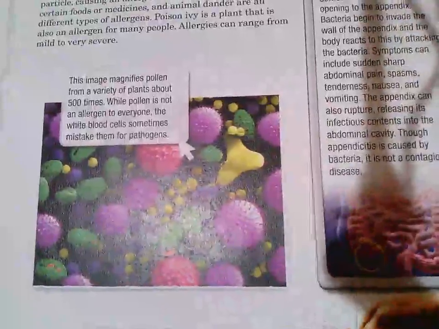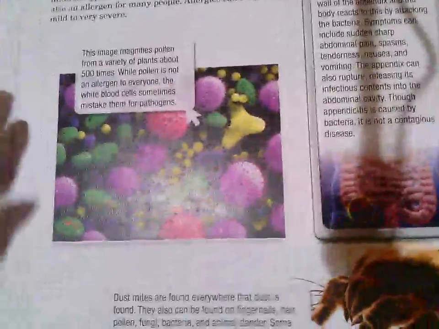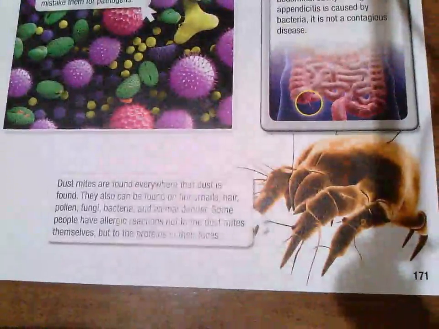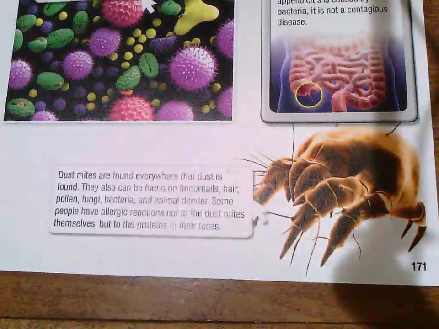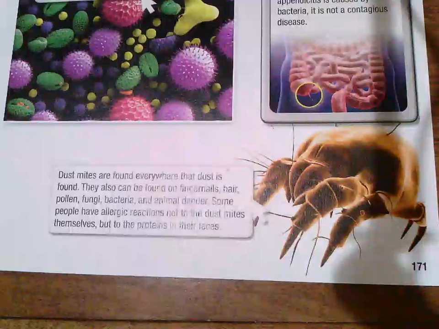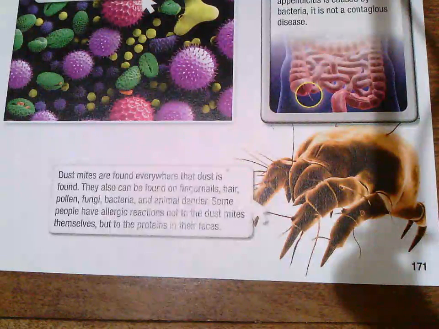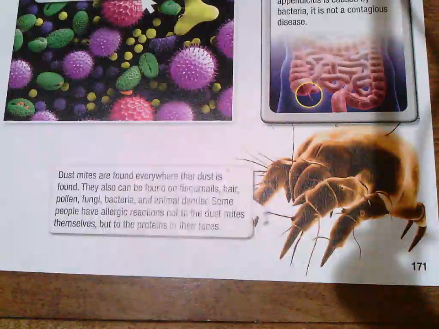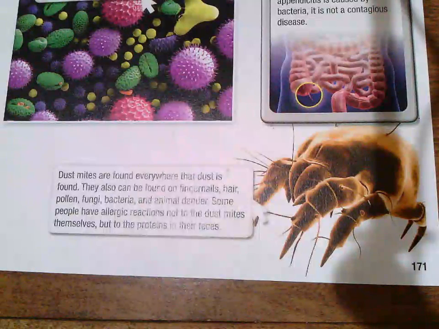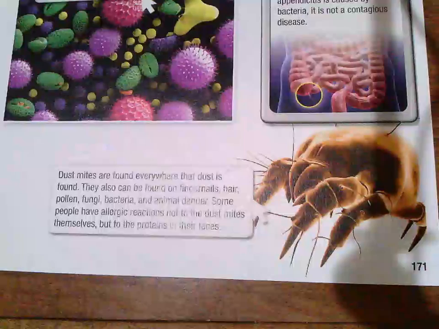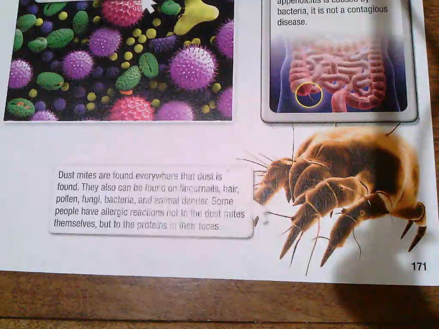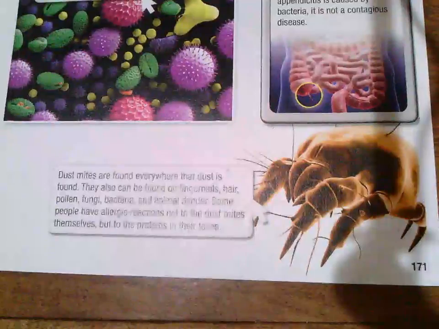Here's another one. Ooh, look at this monster, scary monster. See that creature? Huh, he's in your house. Dust mites are found everywhere that dust is found. They can also be found on fingernails, hair, pollen, fungi, bacteria, and animal dander. Some people have allergic reactions to the dust mites themselves. Not to the dust mites themselves, but to the proteins in their feces. You know what feces is? Poop. So you're actually allergic to dust mite poop. How about that?